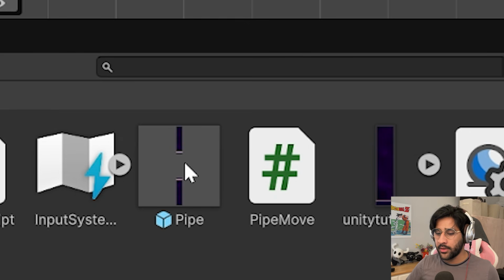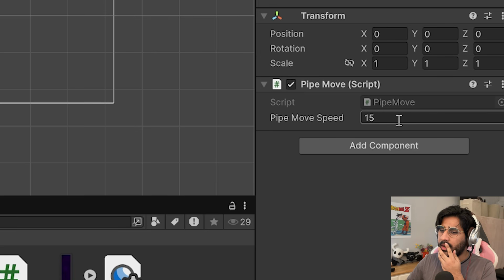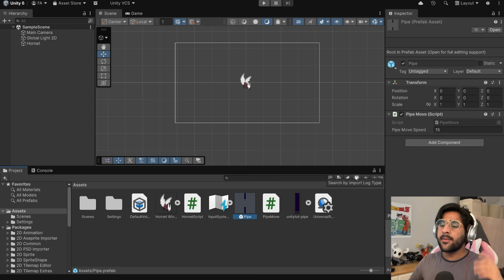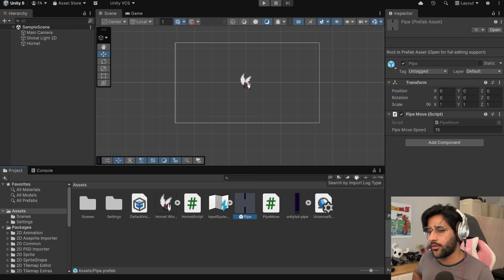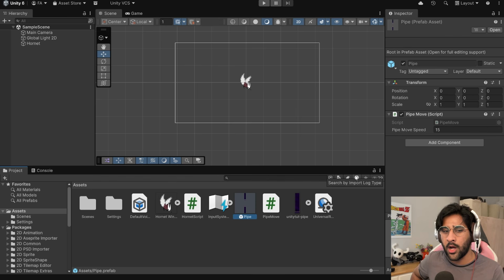Now we have a blueprint of the pipe. Kind of scary though, because now if I want to change it, oh, I guess I can still change the move speed of it. Huh. What's the point of making a prefab then instead of just using the actual object? Let me know in the comments.